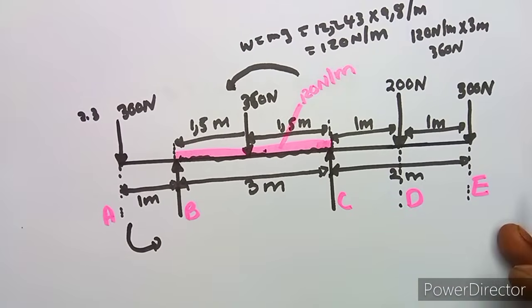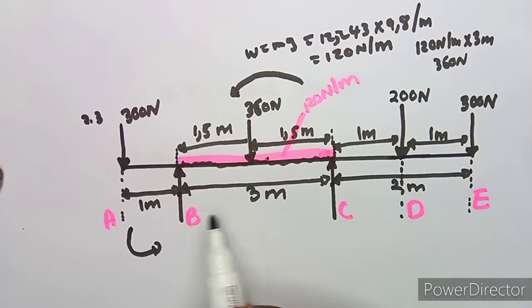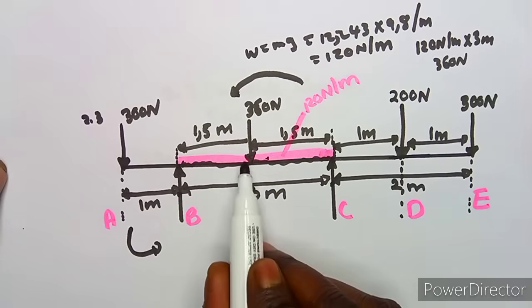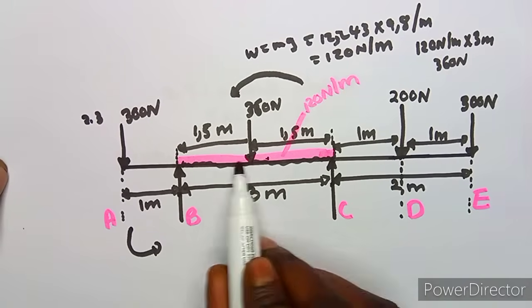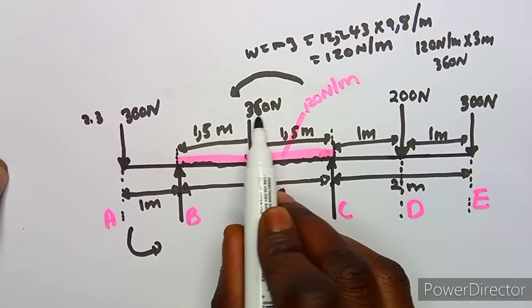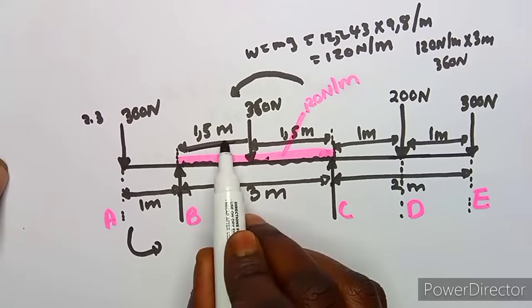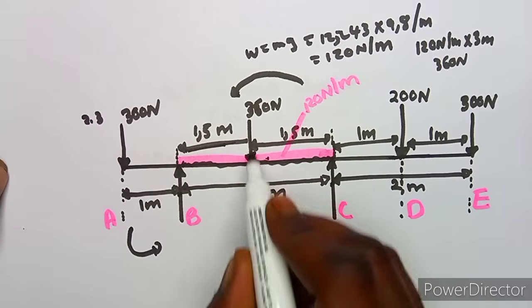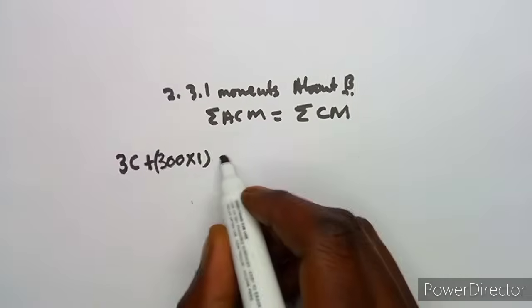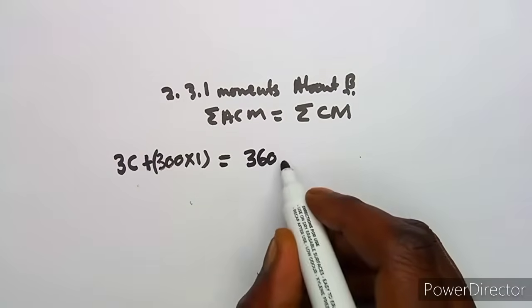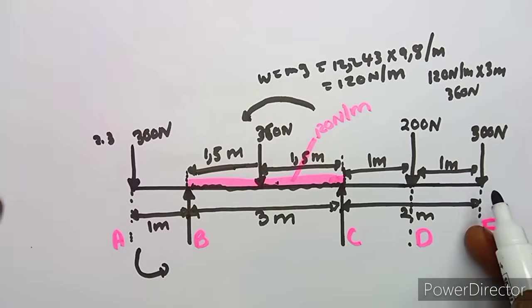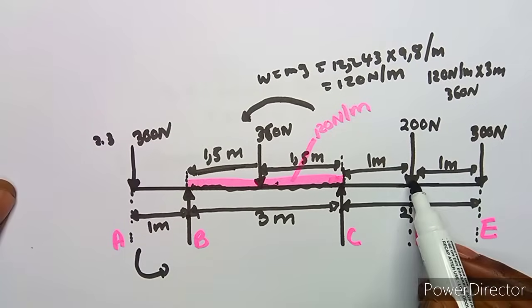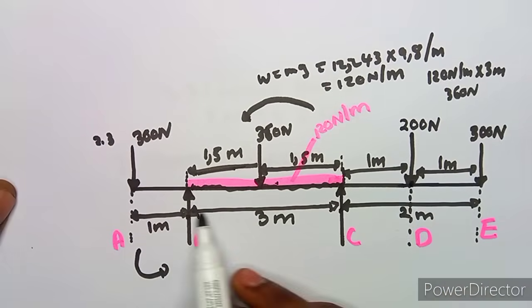So we are done with the anti-clockwise. Therefore we have to move to the ones which are moving clockwise, which is B to B. We've got this one clockwise. Remember, we said there's a distributed load, and we separated it and said it's now 360 between 1.5. So it's going to be 360 times 1.5. So this one is going to be equal to 360 times 1. So you see that when you've got a diagram like that, it's going to be easier for you to analyze what's happening. Then you move on to the 200 back to B here.